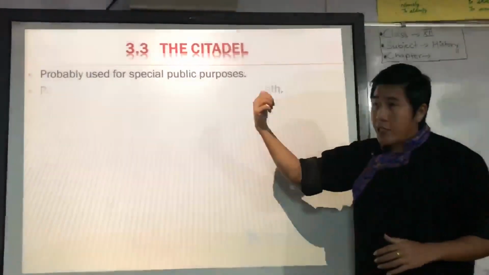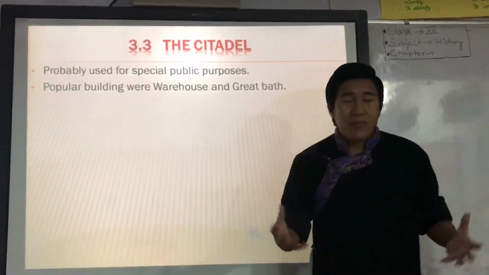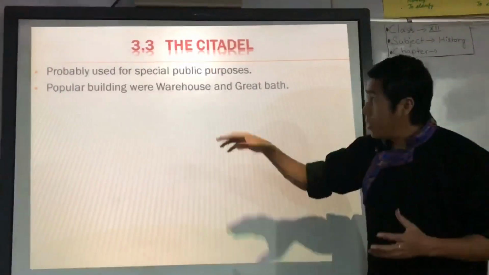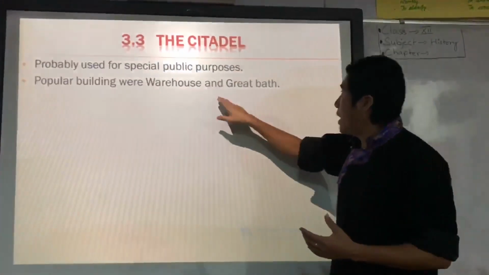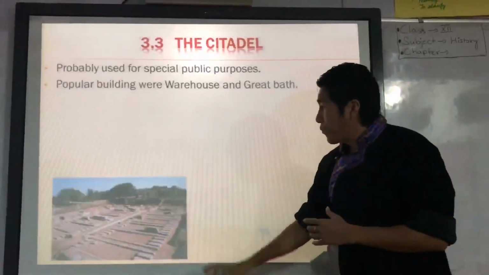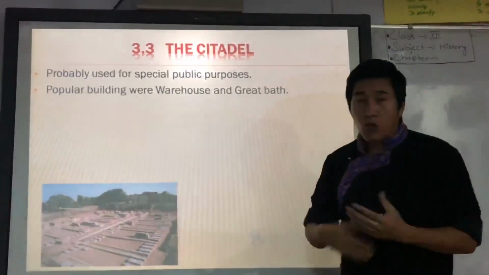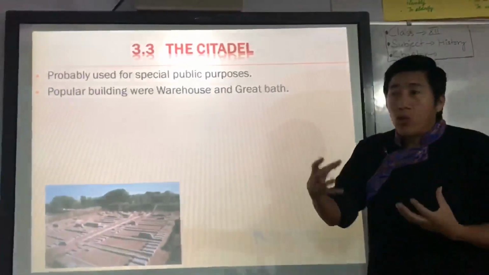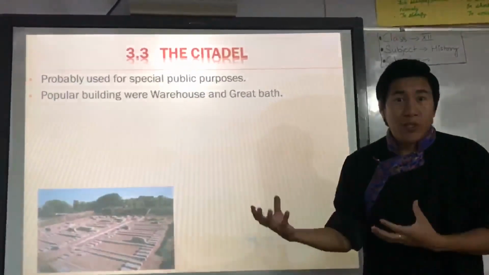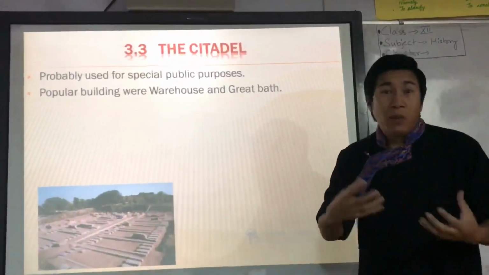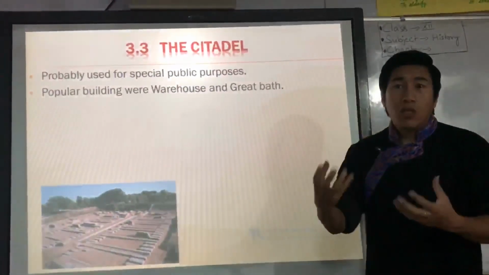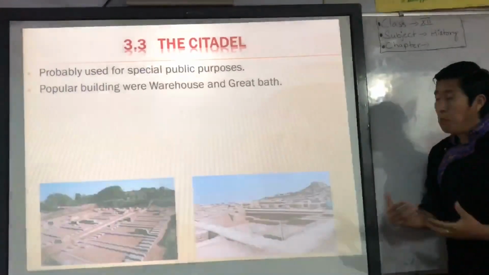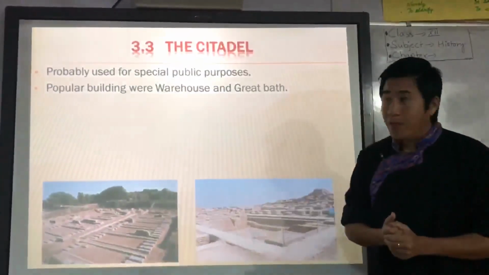Now, in the citadel, we have found different kinds of massive structures like the Great Bath. The popular buildings in the citadel are the warehouse and the Great Bath. This is a warehouse. We also call it a store room, where grain used to be stored. Why did they store grain? Because in case of emergency, like flood and famine, they used this grain and gave it to the public. And then the Great Bath. These are the two popular buildings in the citadel.